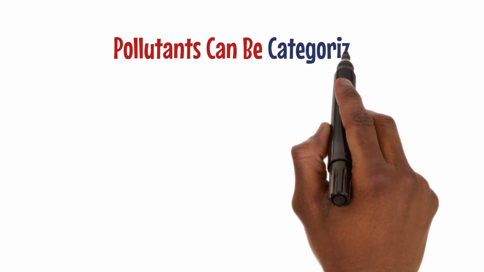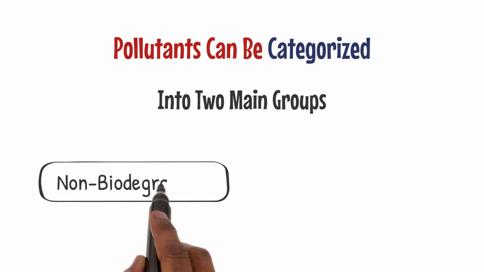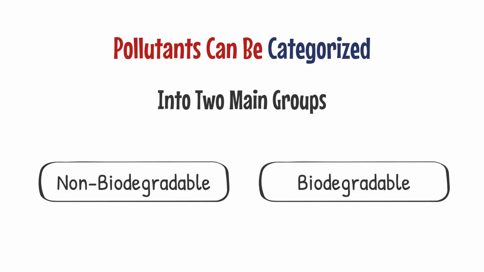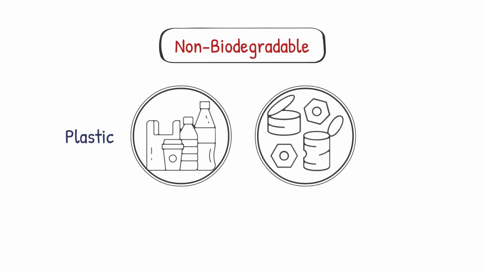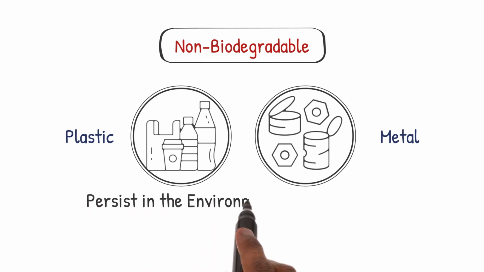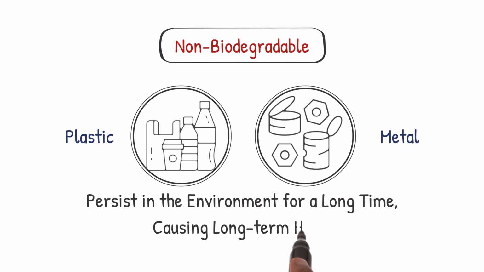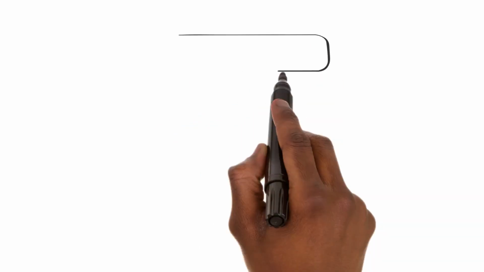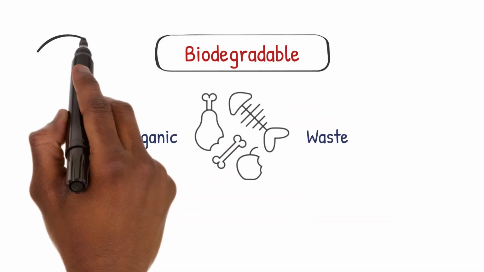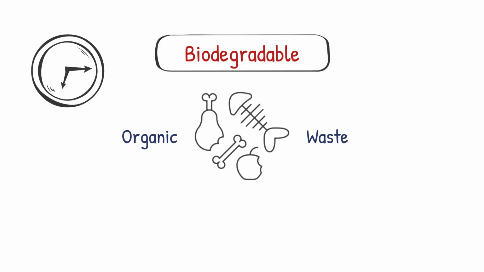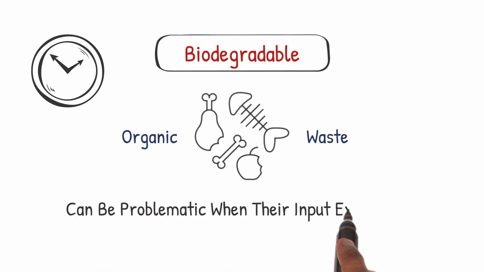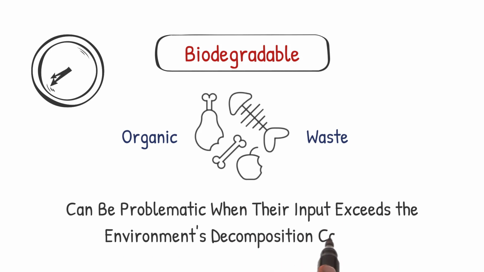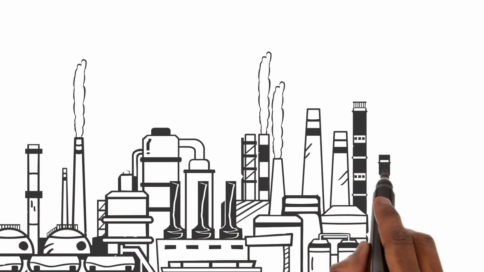Pollutants can be categorized into two main groups: non-biodegradable and biodegradable. Non-biodegradable pollutants, like plastics and heavy metals, persist in the environment for a long time, causing long-term harm. In contrast, biodegradable pollutants, such as organic waste, decompose naturally over time but can be problematic when their input exceeds the environment's decomposition capacity. Understanding the sources of pollution is crucial.